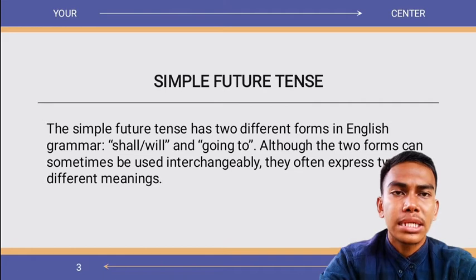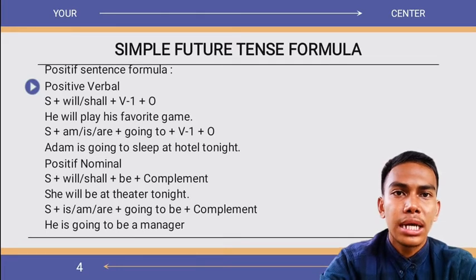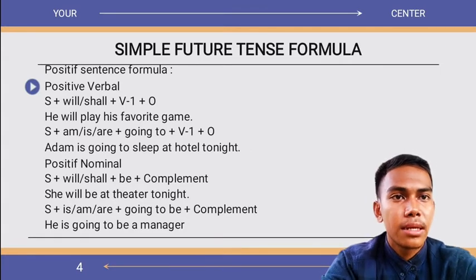The simple future tense has two different forms in English grammar, shall or will and going to.